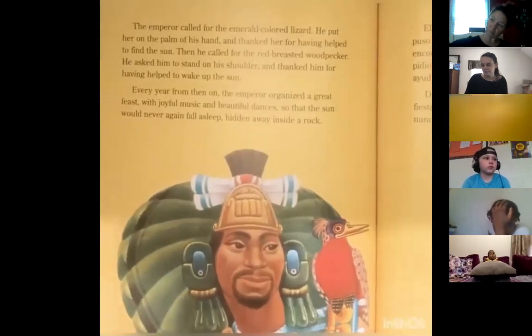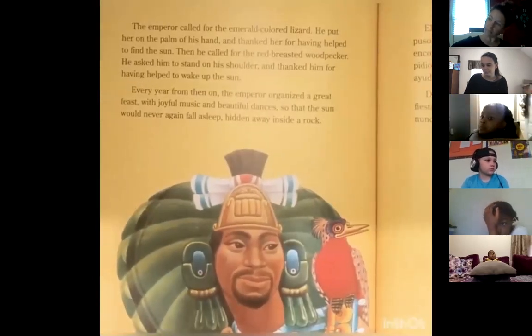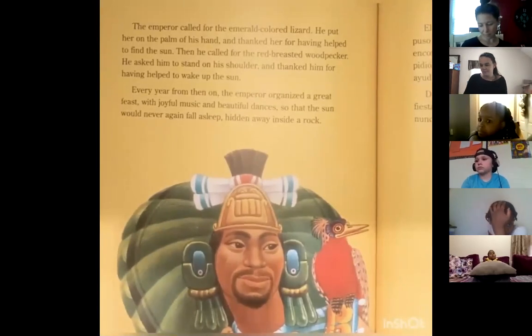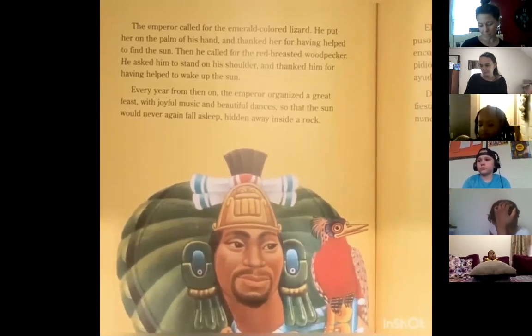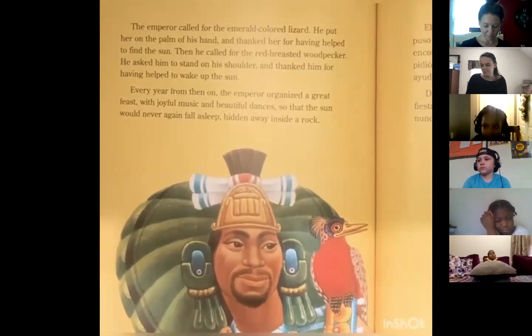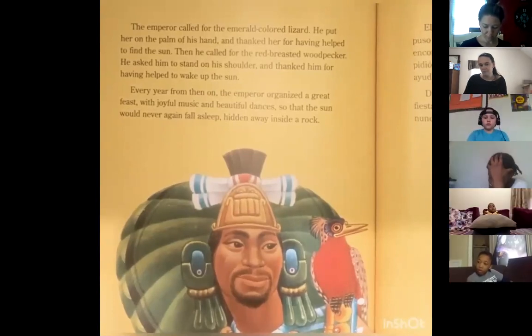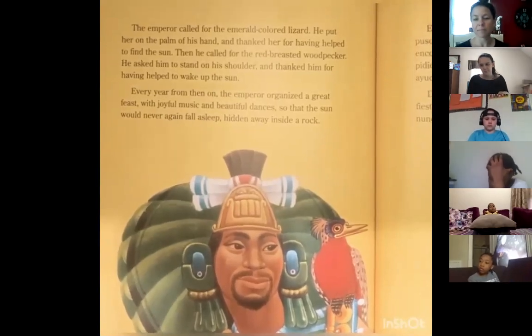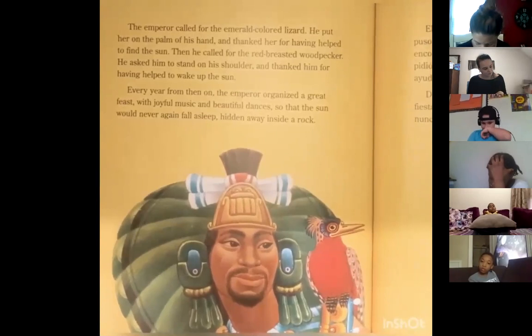The emperor called for the emerald-colored lizard. He put her on the palm of his hand and thanked her for having helped to find the sun. Then he called for the red-breasted woodpecker. He asked him to stand on his shoulder and thanked him for having helped to wake up the sun.